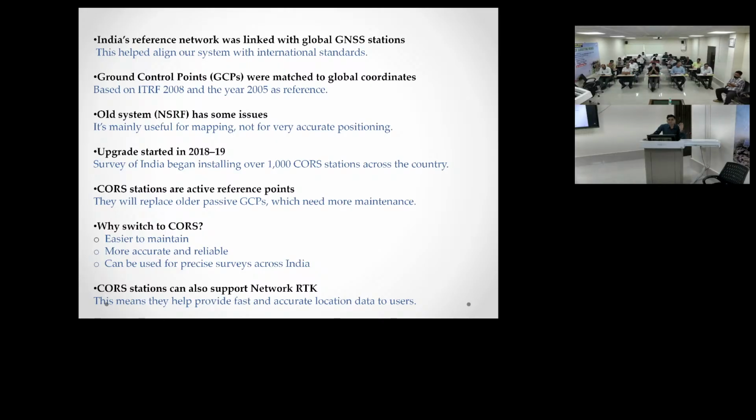Galileo is another constellation, a European constellation. China has also sent satellites like GPS, and that is Baidu. So these are the four. And India also sends satellites, IRNSS. So these are the satellite constellations, because GNSS uses all the constellations. These constellations are used in GNSS surveys.